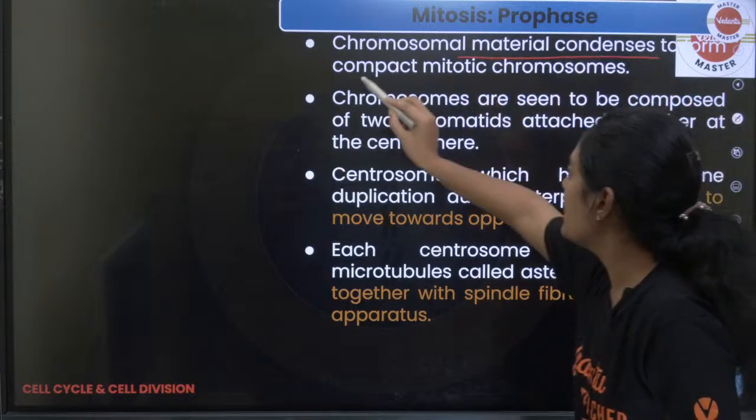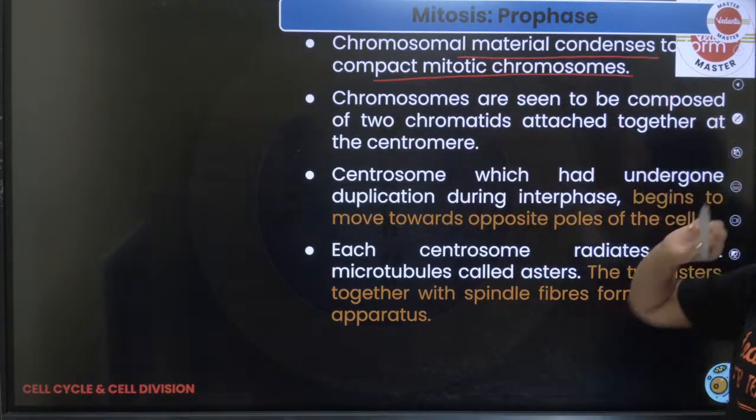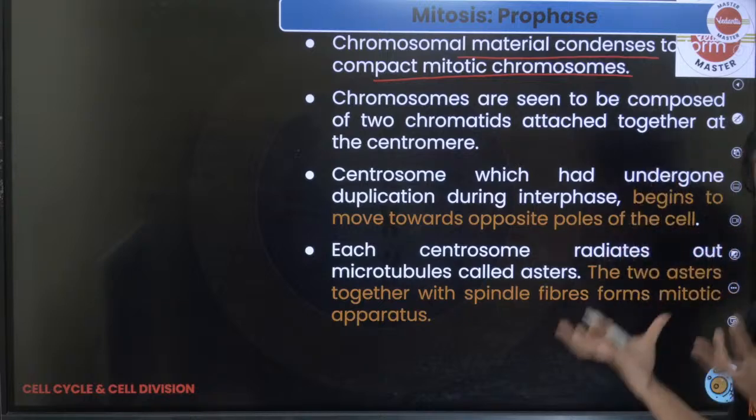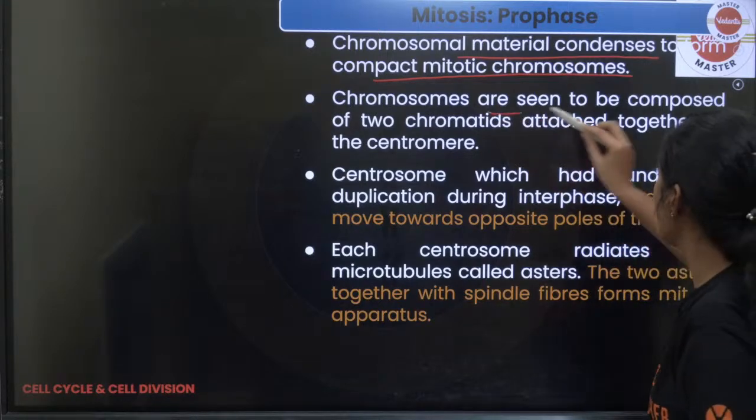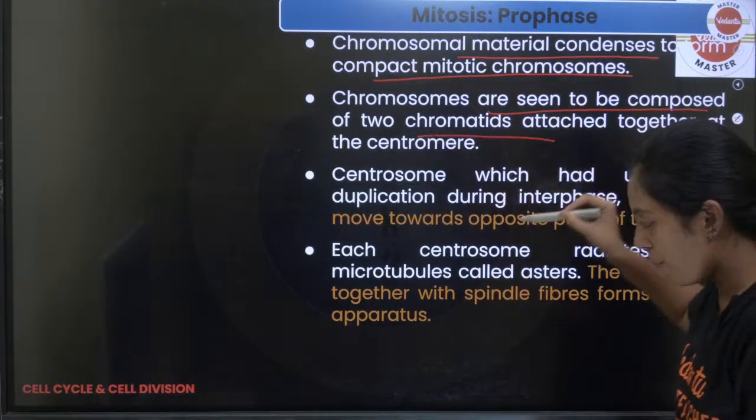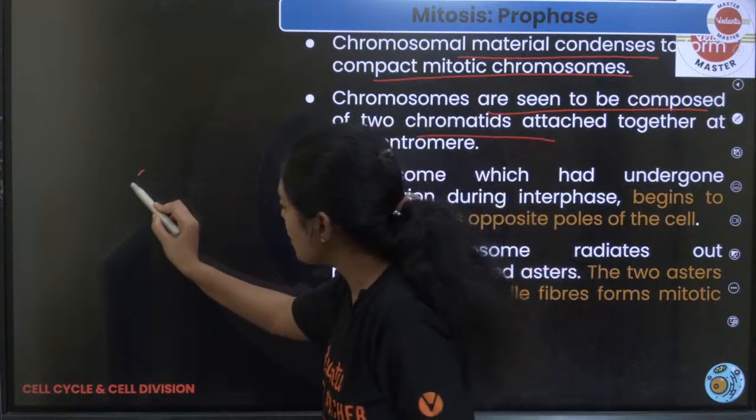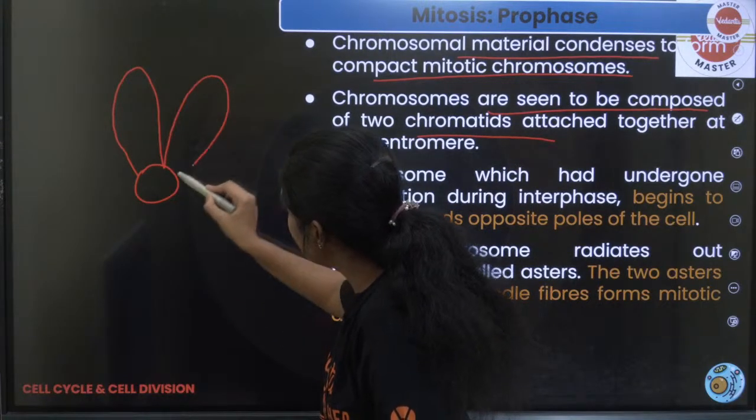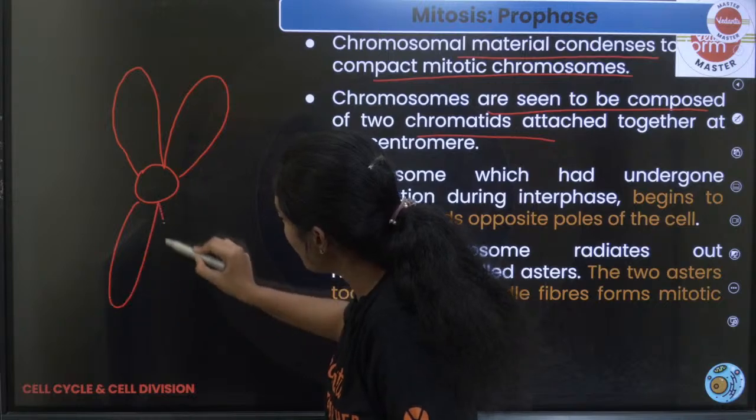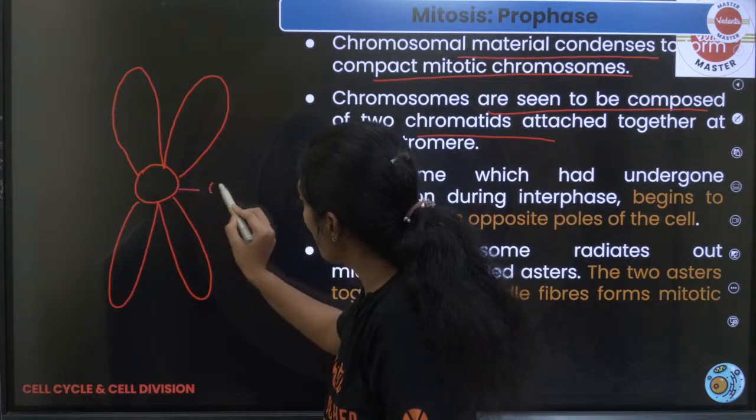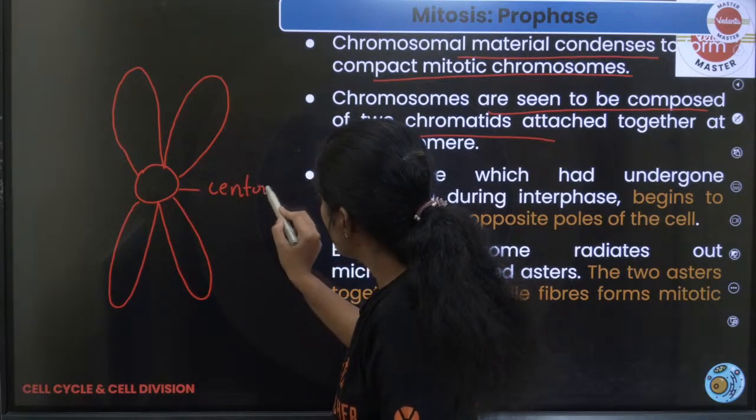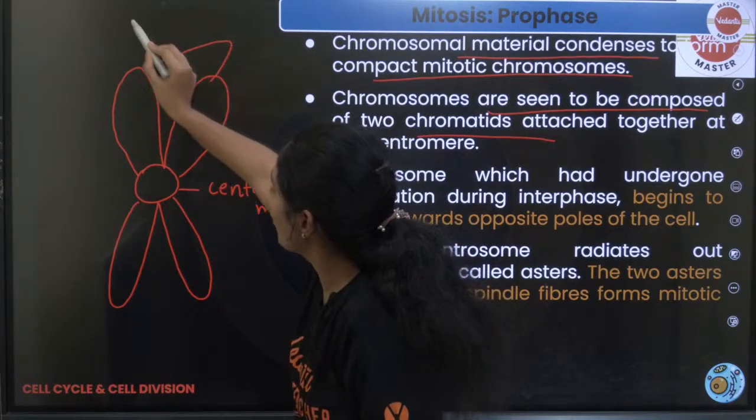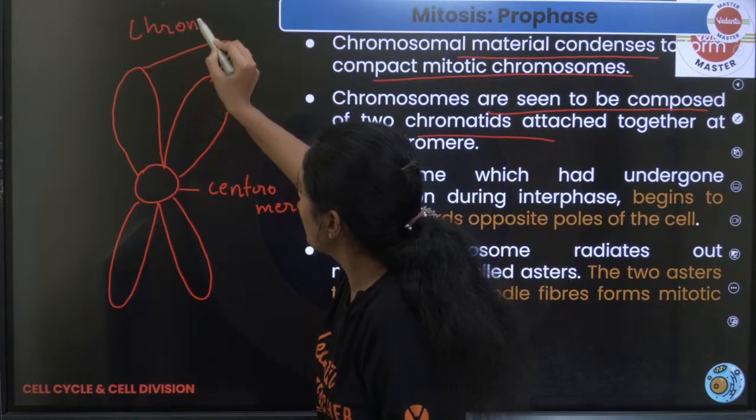Chromosomal material condenses into compact mitotic chromosomes. Chromatin condenses into your chromosome. Chromosomes are seen to be composed of 2 chromatids. So you have quickly seen the structure of the chromosome. It has chromatids like this. We call them sister chromatids. So this is called the centromere. These two, we call chromatids.